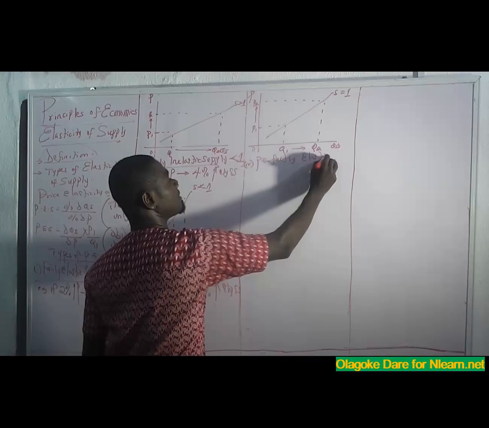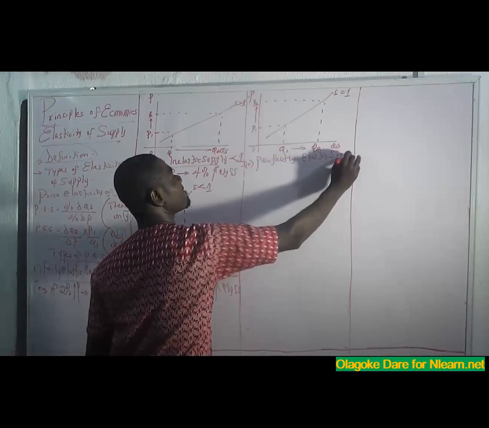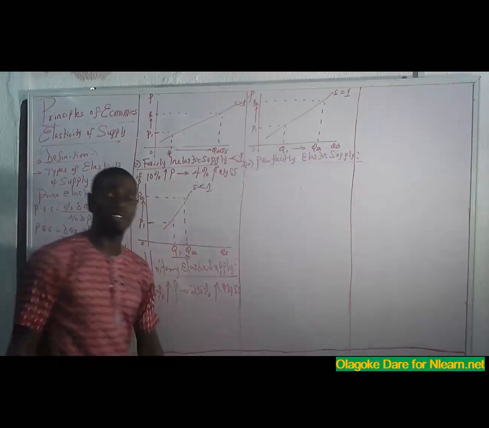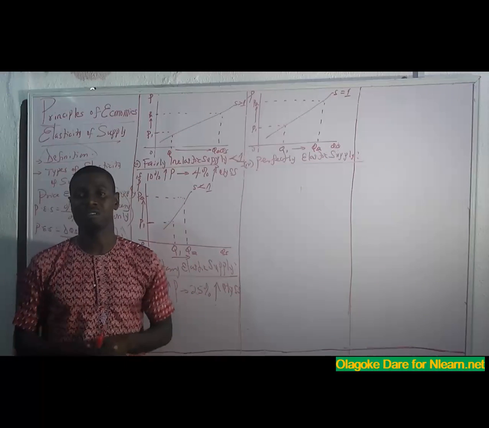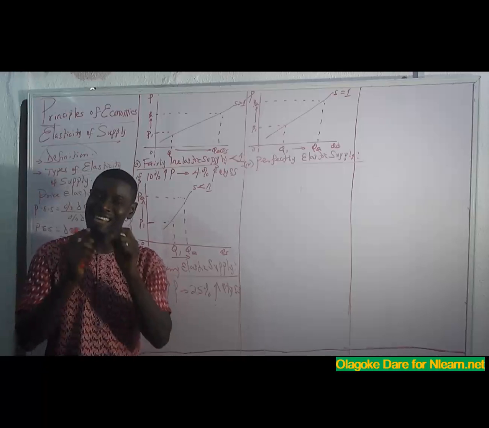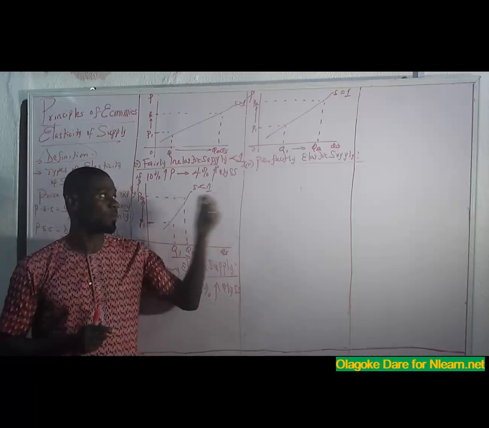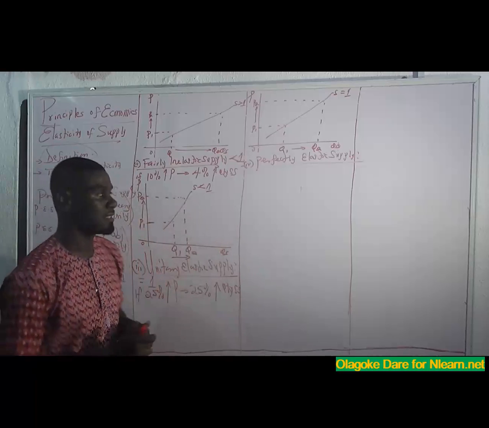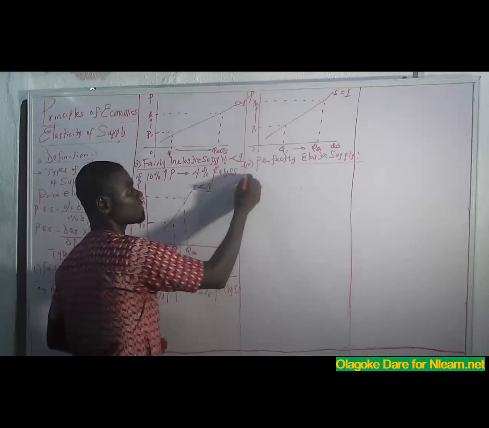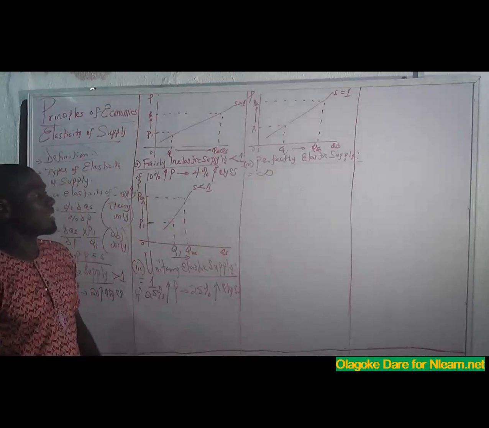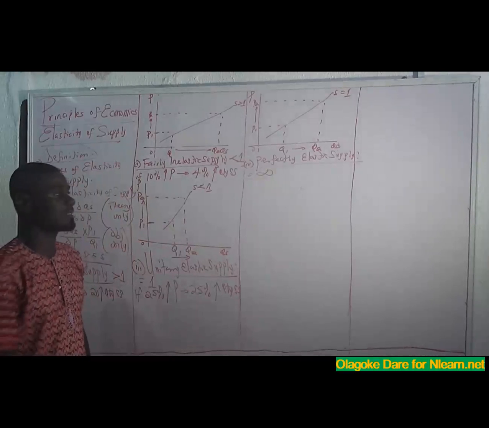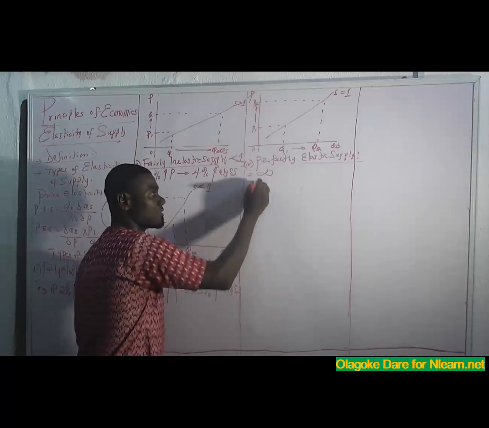elastic supply. Perfectly elastic supply is when different quantities of a commodity are supplied at a particular price. That's what we call perfectly elastic supply. Here it is what? The coefficient is infinite. So when you solve a question and the answer gotten is infinite, it is said to be perfectly elastic supply. This is how the curve goes.